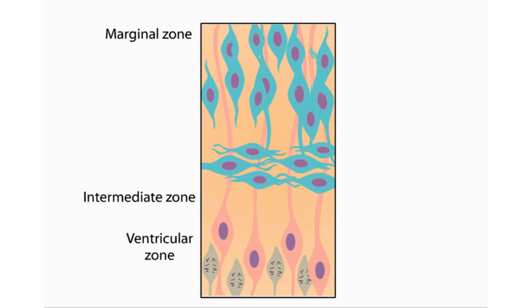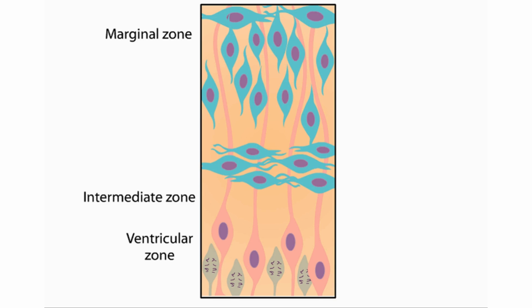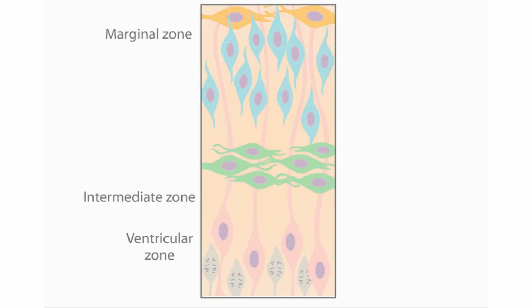Once cells reach their appropriate destination, the third stage of neural development begins: differentiation. At this point, the cell begins to express particular genes. This allows the cell to acquire the distinct appearance and functions of neurons characteristic of the particular region.